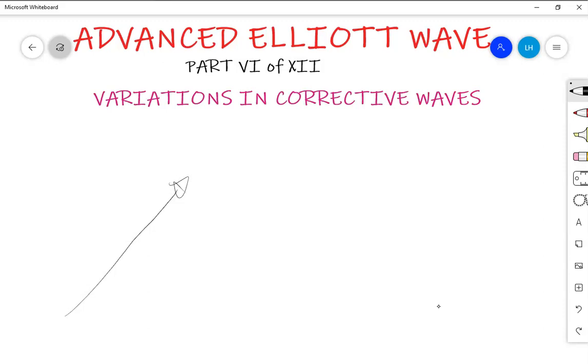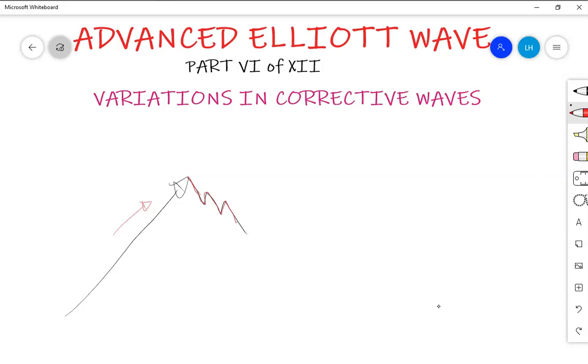You will find 1, 2, 3, 4, 5 against the direction of the trend. If 5 waves have been formed against the direction of the major trend, this indicates that the type of correction that's going to be formed here is a zigzag.